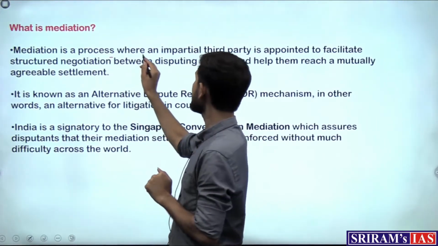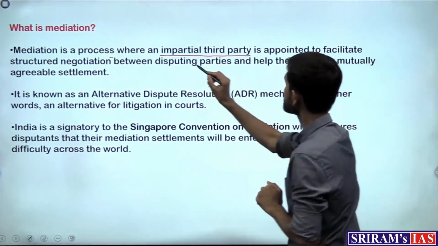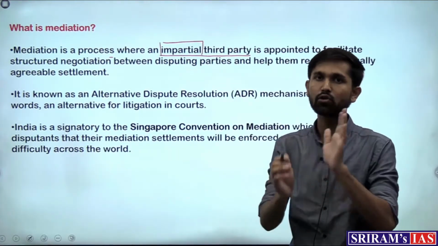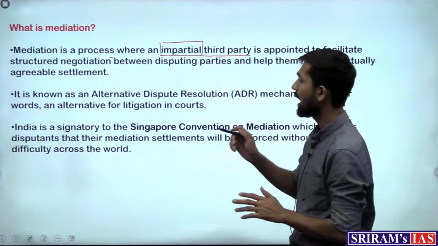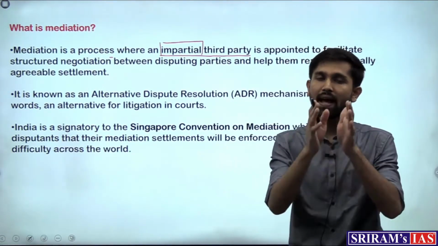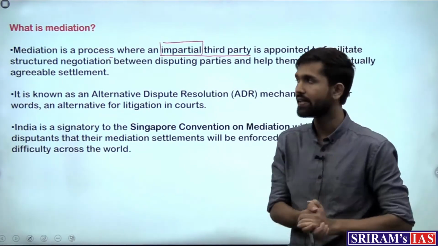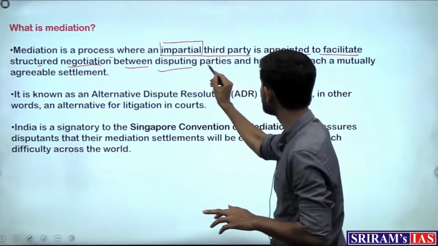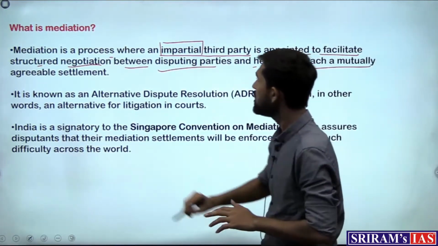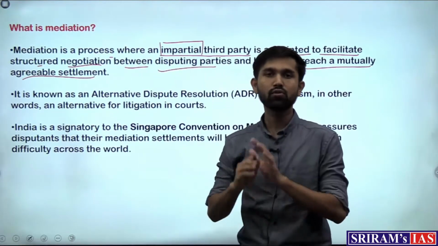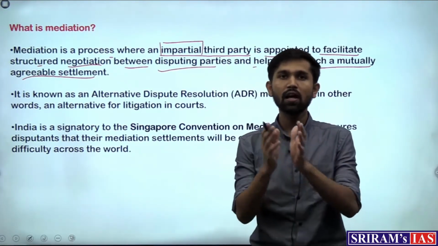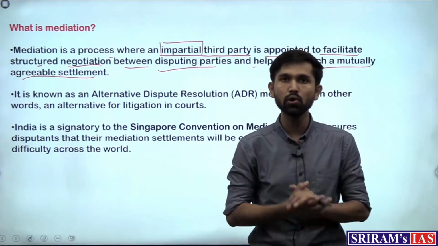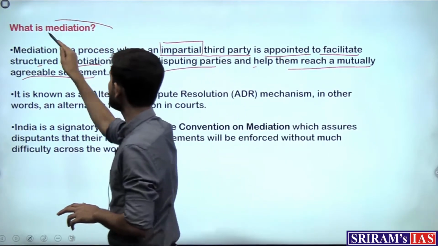So it is a process where an impartial third party, right? So the key word for that third party is impartial, where he or she is not there to take any one party's side and is there solely with the objective of helping both parties to resolve their disputes, appointed to facilitate structured negotiation between the disputing parties and help them reach a mutually agreeable settlement. So if both parties who are in dispute with each other get to resolve their disputes and reach a settlement, would that not save their time to go to court, right? So that is the purpose of mediation.